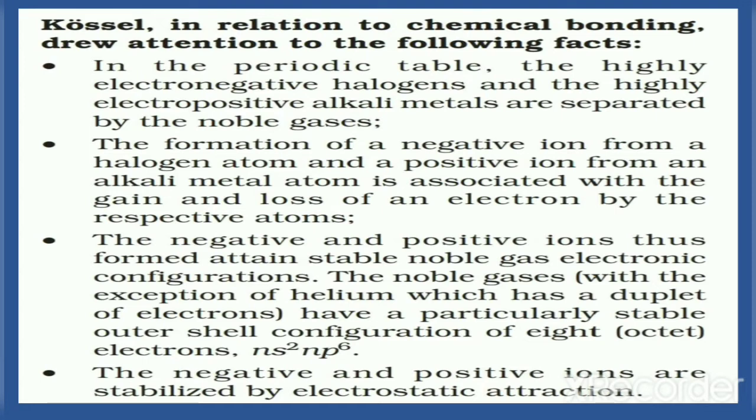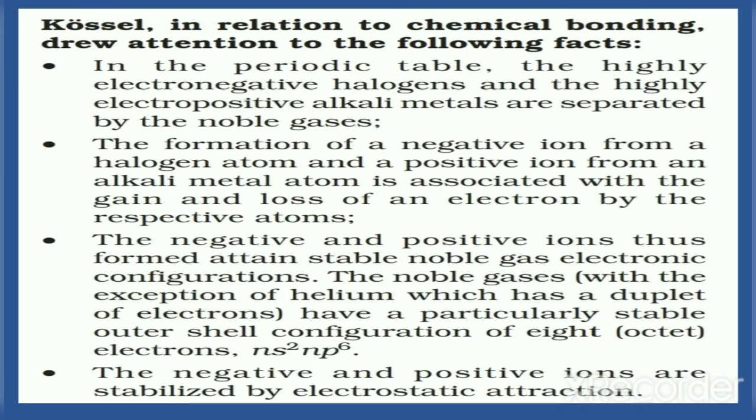is anion. And if we consider an alkali metal atom, we know that it can lose one electron so that it can get octet configuration in the outermost shell. So by losing one electron, the alkali metal atom changes to a positively charged ion. So there will be gain and loss of electron. It is the halogen atom which gains an electron, and it is the alkali metal atom which loses an electron.